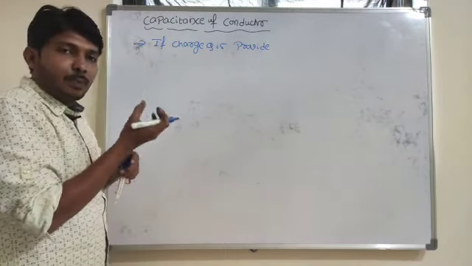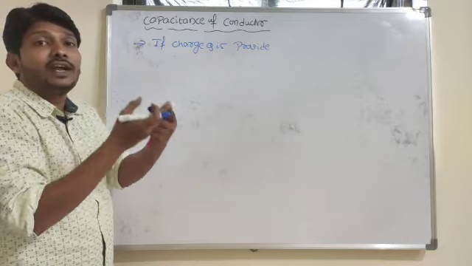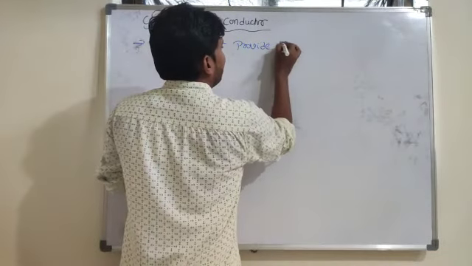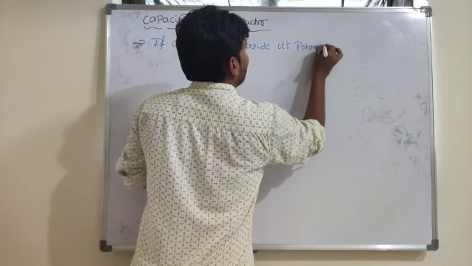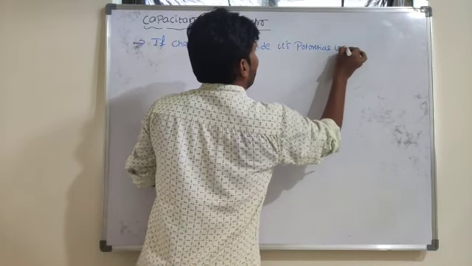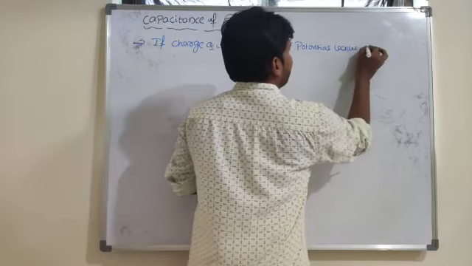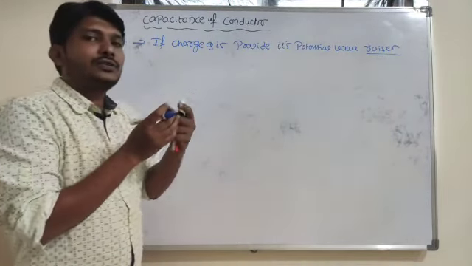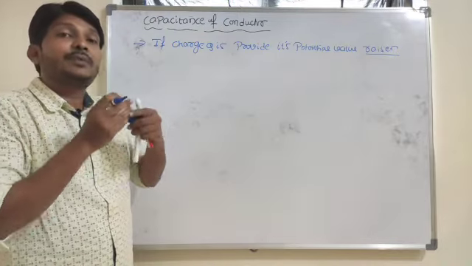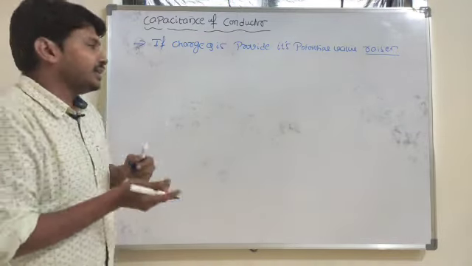If charge Q is provided, then what happens? Its potential value rises. If you provide charge to any conducting material, its potential value increases.